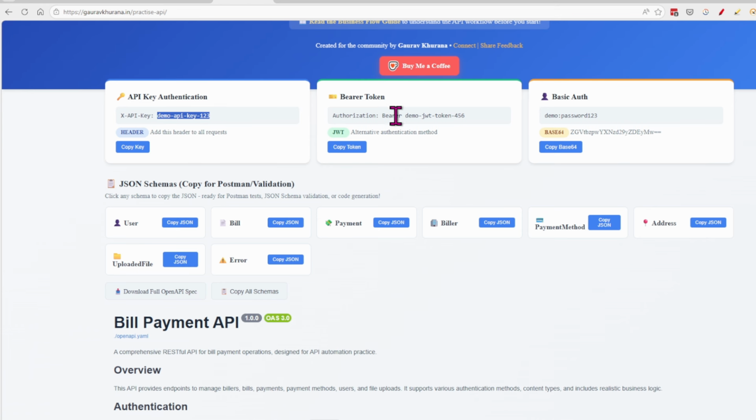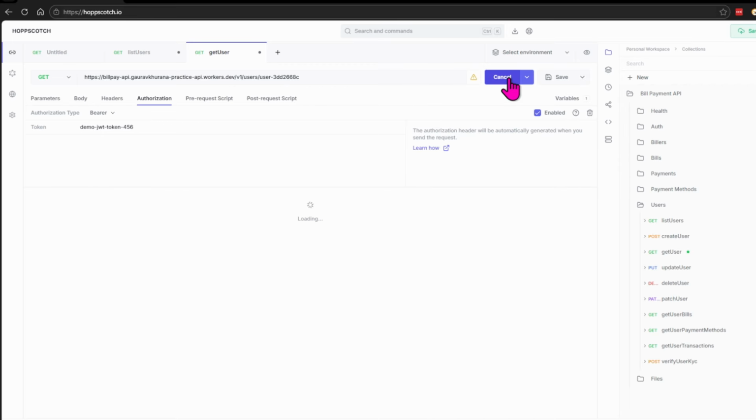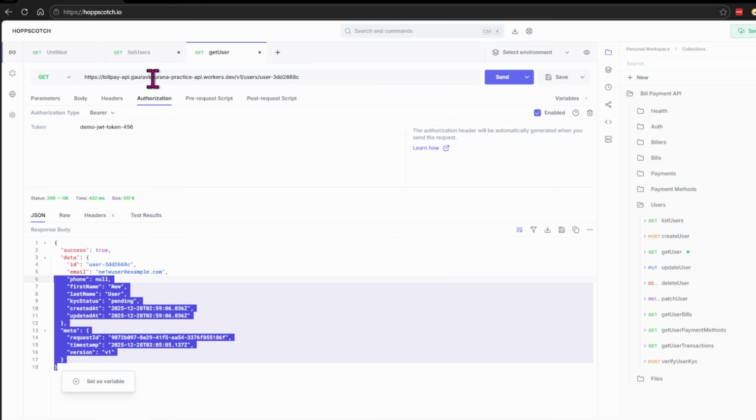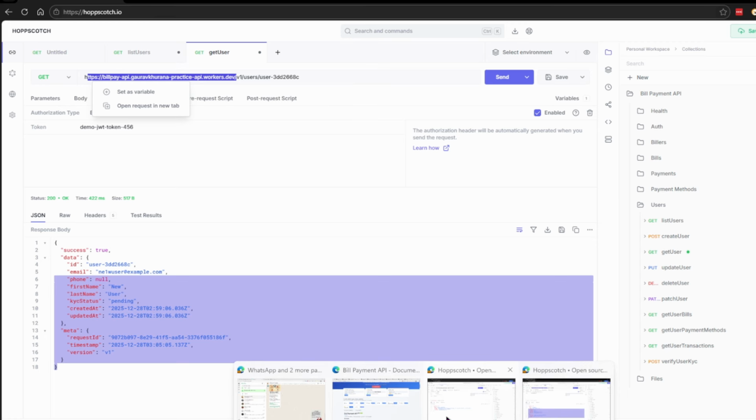You can use the bearer token as well, it's not that you have to use this. I have selected bearer token now. So let me show you how to use bearer. I select bearer and paste the token here. You will see that now the result is coming because we have provided authorization. So this is a live working thing. Hope you like it.